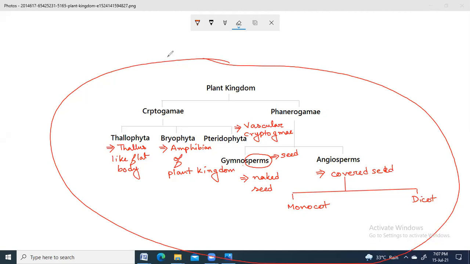Actually, we don't know anything about flowers. Do you know flowers have petals and sepals? Yes, ma'am. So in sunflower, have you ever seen the flower of a sunflower? What is the color of petals? Yellow. Wrong answer.